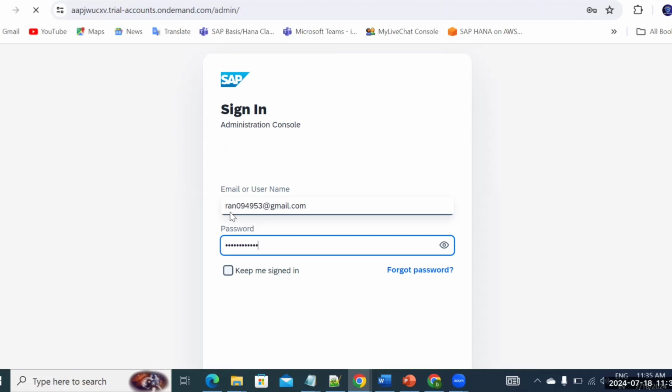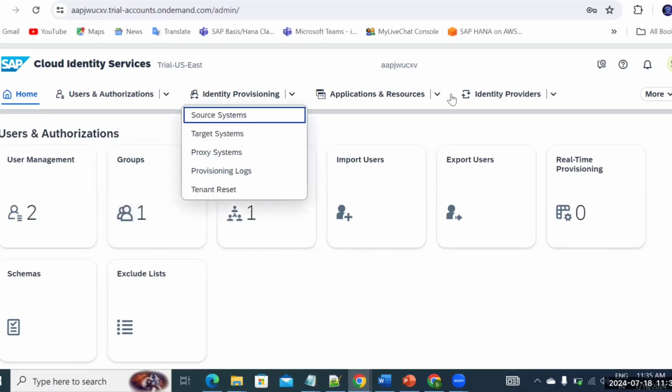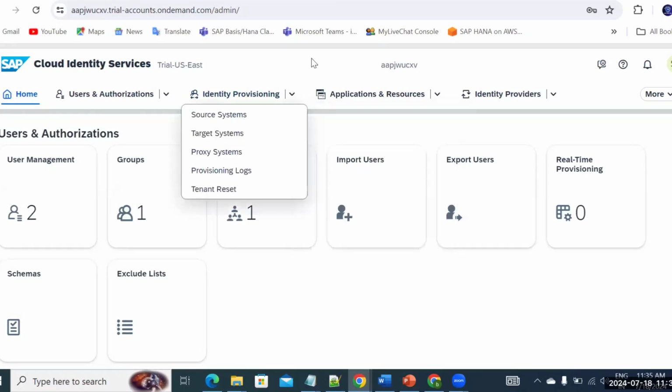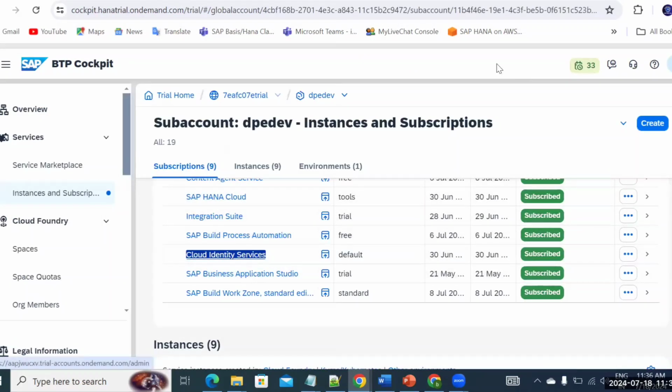Most of the customers who are using BTP as a platform always have a subaccount. Suppose they are using it for the production environment, they must have the CIS in place. So I'll tell you how to create the groups, the administration, and also the user administration, how to set up your application, how to do the tenant setting mapping. There are a lot of things inside, so we'll be discussing each and everything. On top of that, you'll also get to know the identity provisioning side, the IPS, where we run the jobs and how to schedule the jobs. So that's cloud identity services, the CIS.